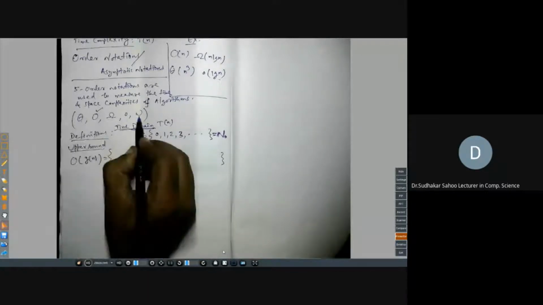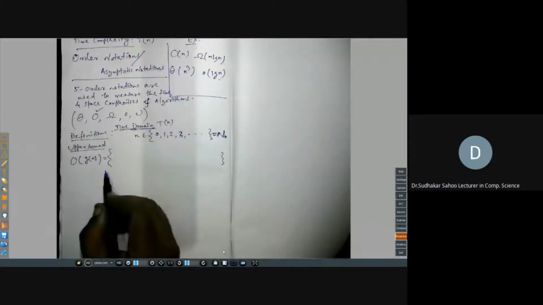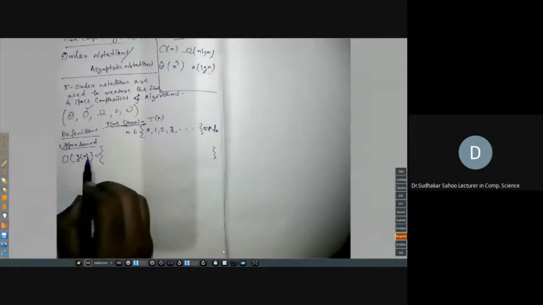And big O of g(n) has a name, it is called upper bound. Big O is called upper bound, big omega is called lower bound, theta is both upper and lower, little o is strictly upper bound, and little omega is strictly lower bound. We'll define one after another, then we'll solve some problems and see their application. So let us see what is big O, a function. I told you that it is a collection of other functions.